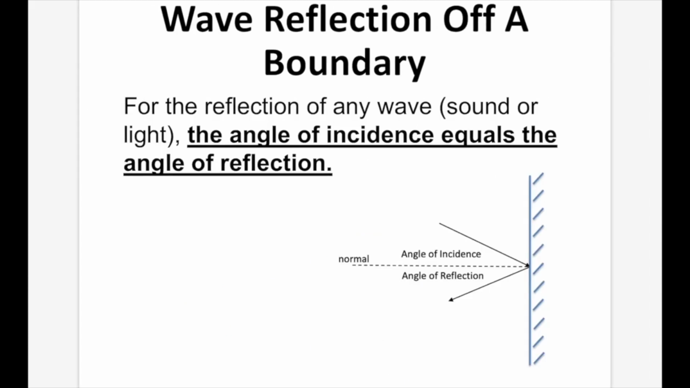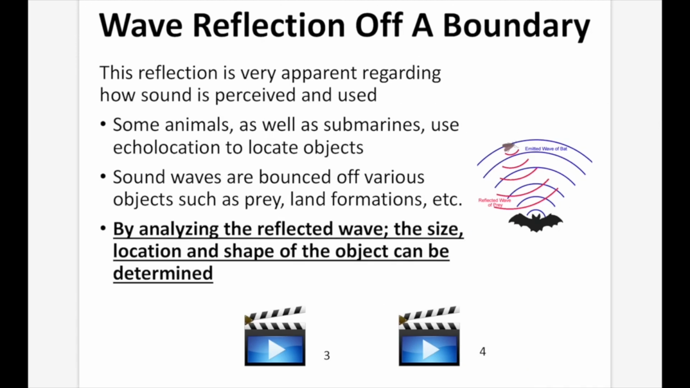Wave reflection off a boundary. For the reflection of any wave, whether it be sound or light, the angle of incidence equals the angle of reflection. So this angle here, the angle of incidence, is going to equal this angle here, the angle of reflection.